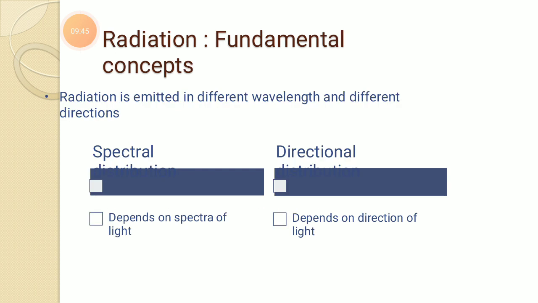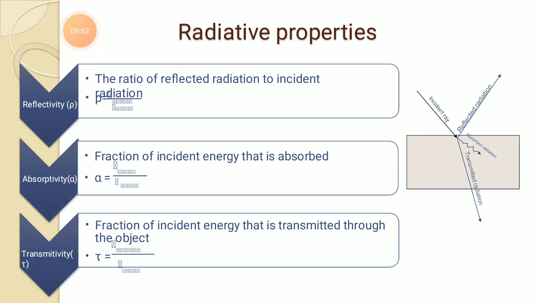Some fundamentals: radiation is emitted in different wavelengths and different directions. Some radiative properties: as we have discussed, any body can absorb, emit and transmit radiation, right? So there are some terms.